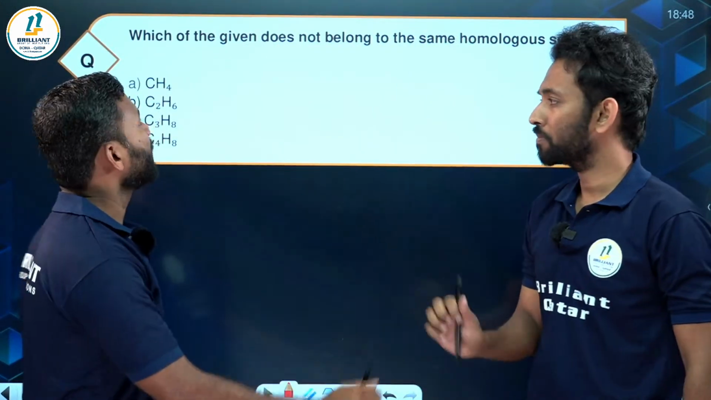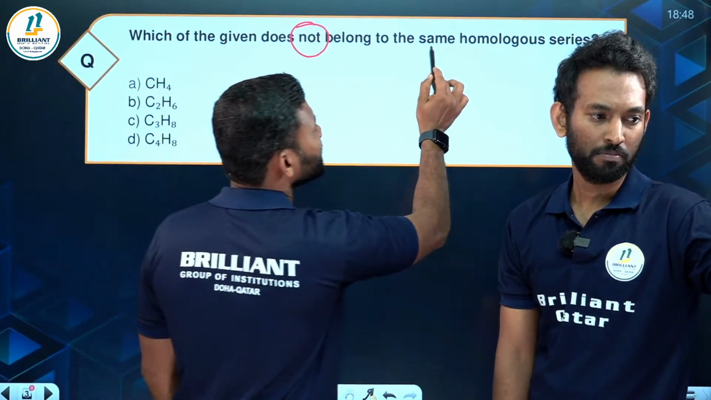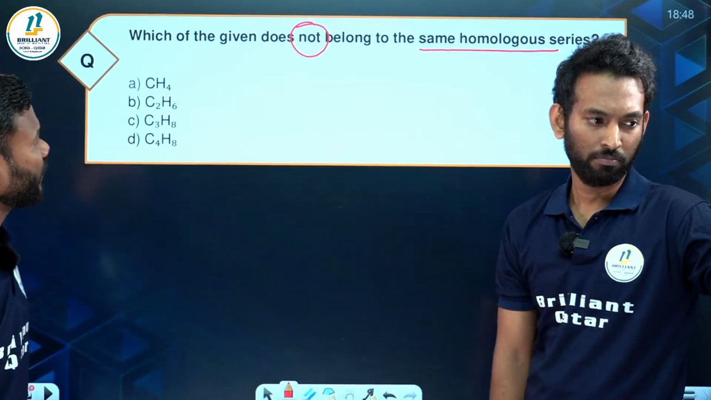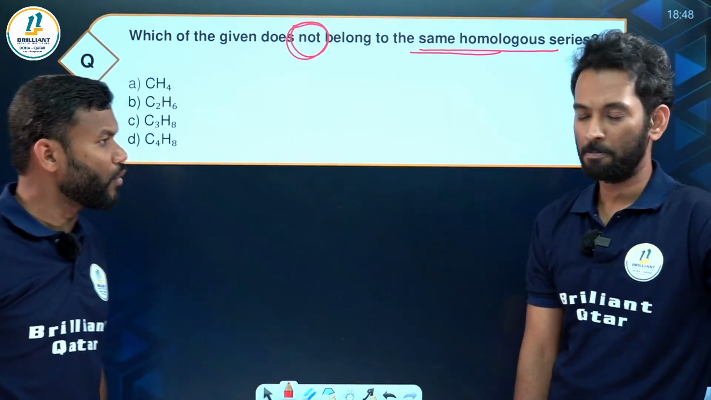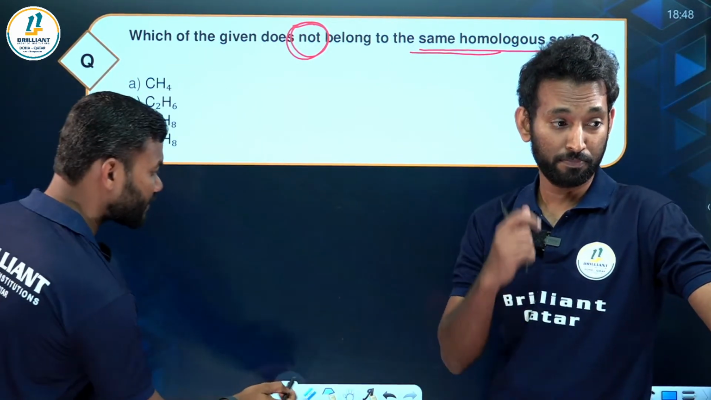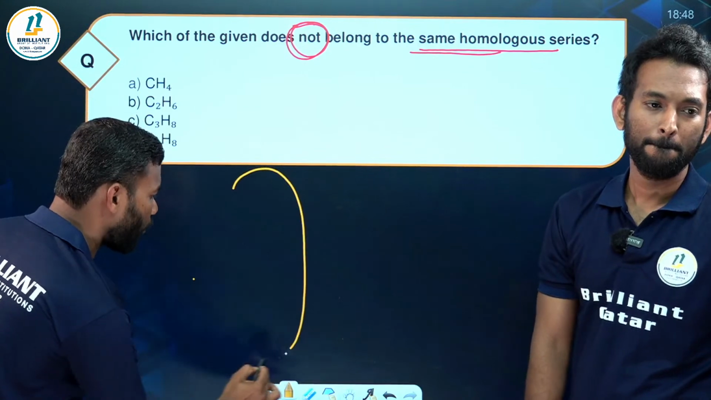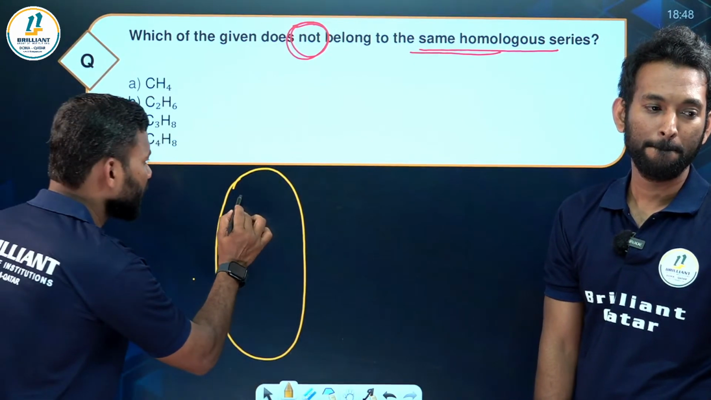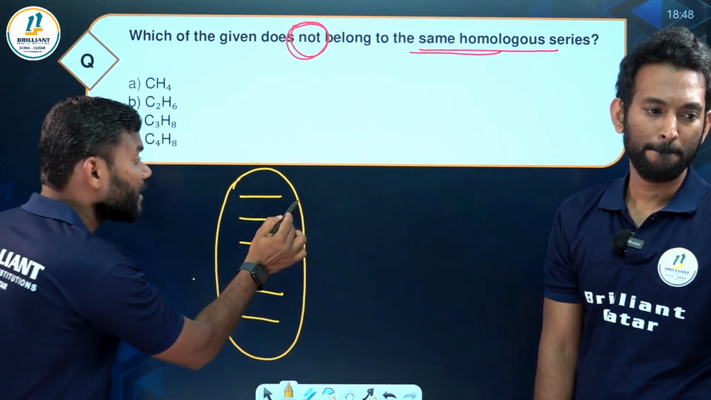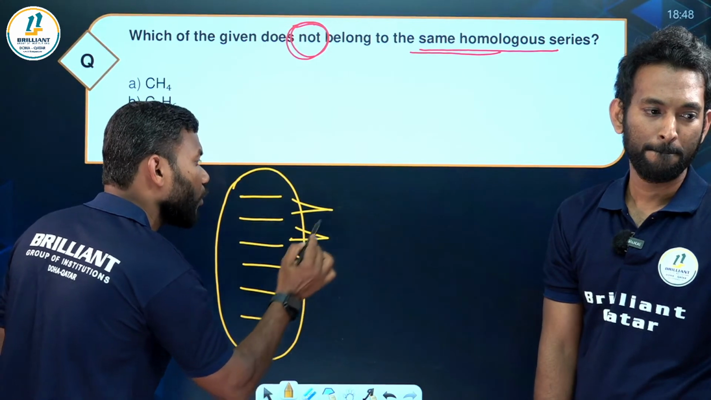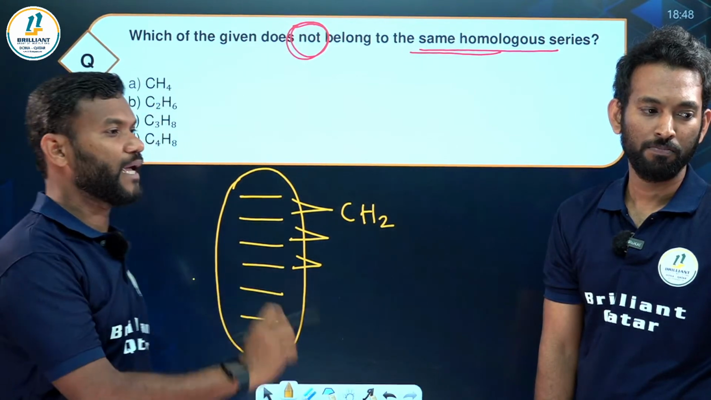The next question is: which of the following does not belong to the same homologous series? This is very important. One thing you should understand, my dear students: what is actually a homologous series? A homologous series means a group of organic compounds which have more or less similar properties, and their successive compounds differ by CH2.